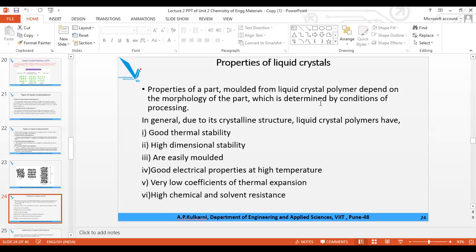They are light in weight, low density, thermal stability, high tensile strength, high dimensional stability. These are the properties which are applicable to almost all types of specialty polymer.